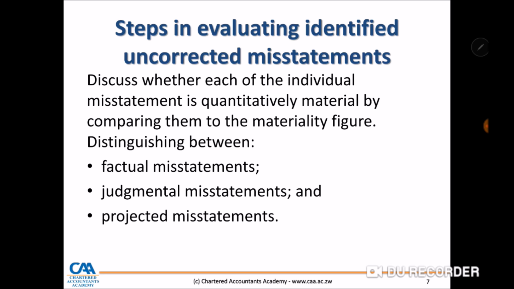Factual to say there is no doubt inventory is materially misstated, maybe because it's not recognized at the lower of cost and NRV. Judgmental, using the auditor's judgment, they are saying this line item is materially misstated. Projected misstatement, they have used a sample